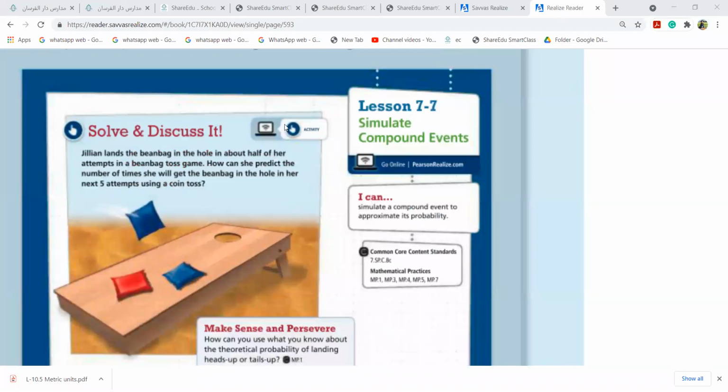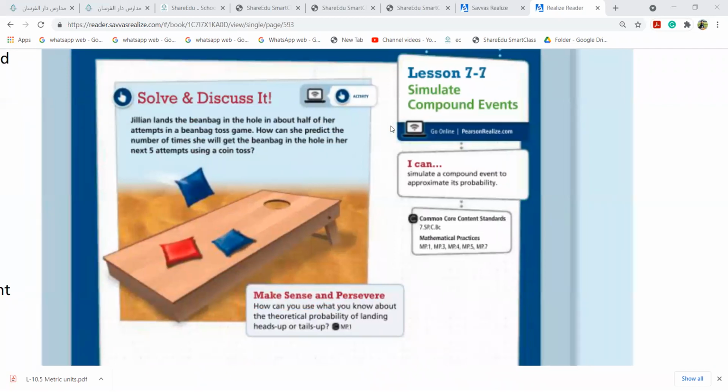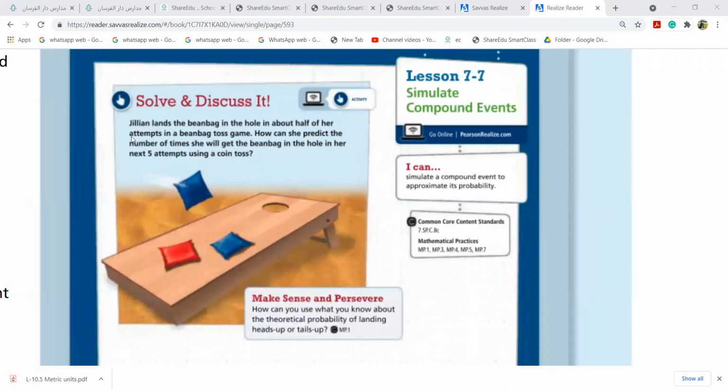Yes, grade 7 girls, let us begin the new lesson, lesson 7.7, simulate compound events. Example, the first one: Jillian lands the bean bag in the hole in about half of her attempts in a bean bag toss game. How can she predict the number of times she will get the bean bag in the hole in her next 5 attempts? Okay, girls.